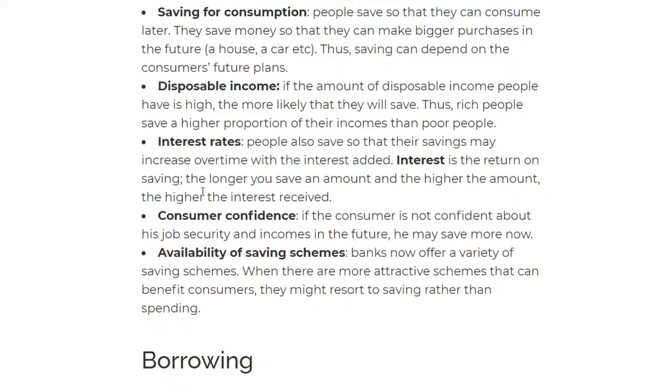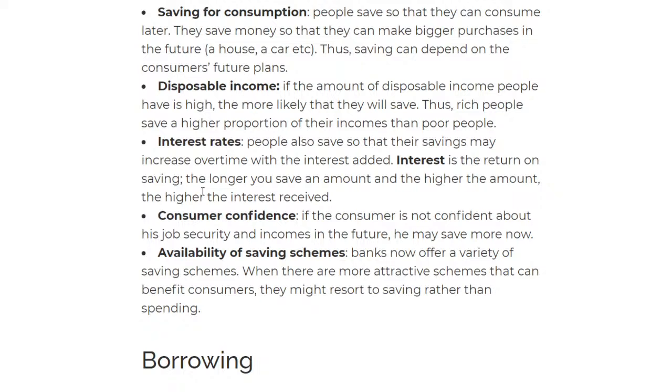Finally, we have the availability of saving schemes. This basically means that a bank can offer a variety of saving schemes, so that they can have more attractive schemes, which will benefit consumers. So you can say, if you save for 5 years, you will receive this much money, or you will receive a holiday, or something like that. Those are saving schemes provided to the consumer, which can attract them to save more. So if they're attracted to save more, then there'll be higher saving.